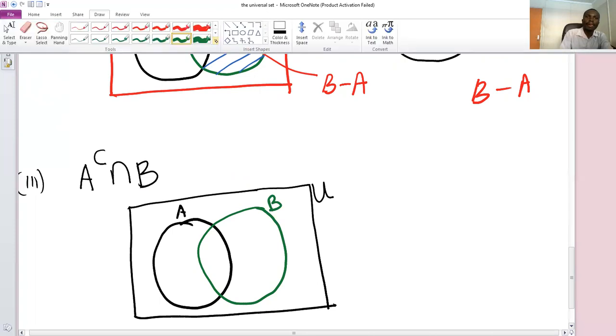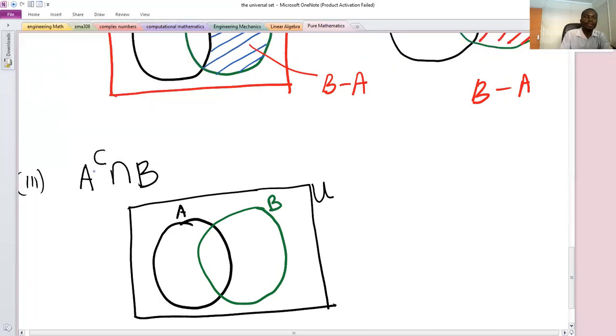Then, when you say A complement, it means this region outside set A. And then B is this green circle. So the region which is outside A and common to what is in the green circle is actually this part.